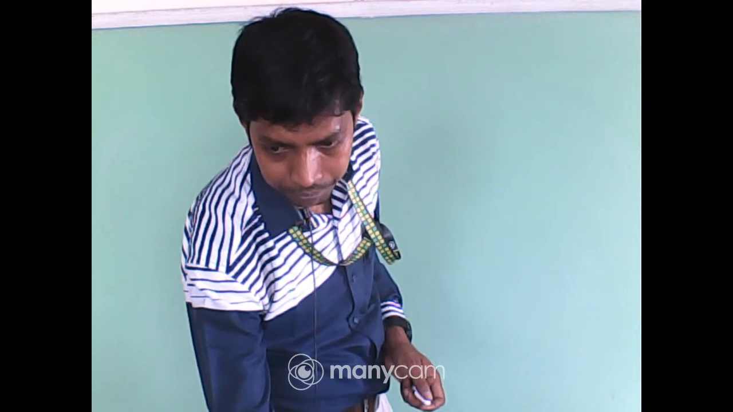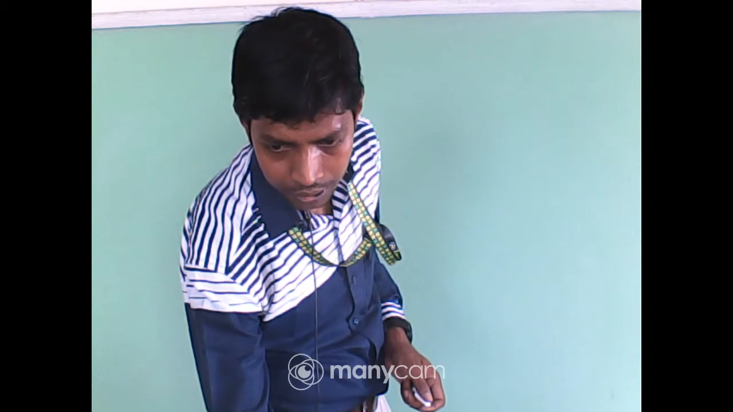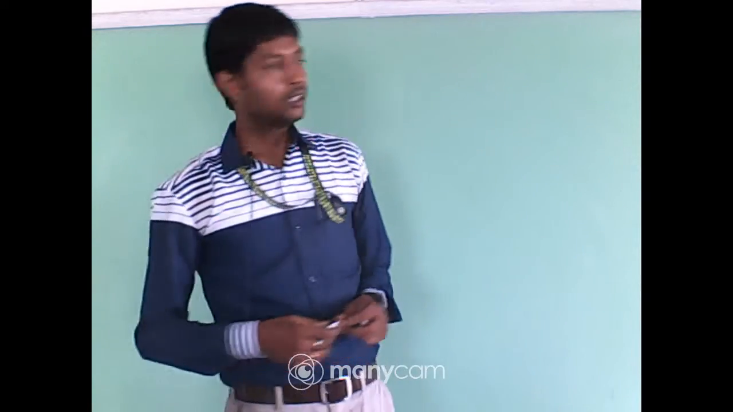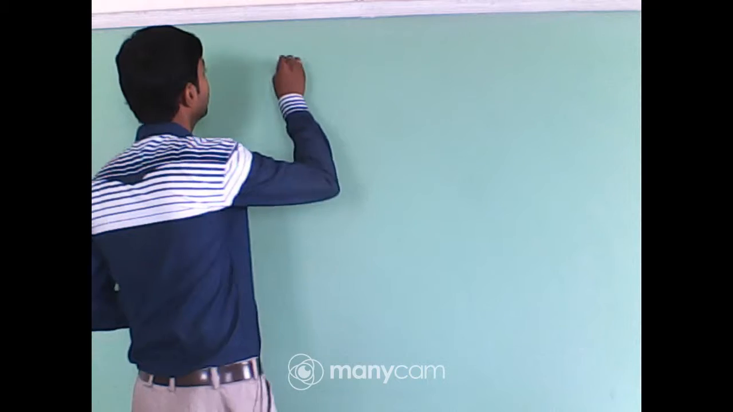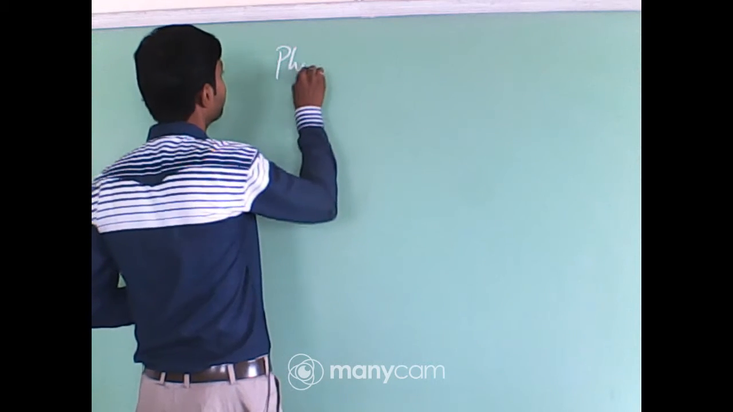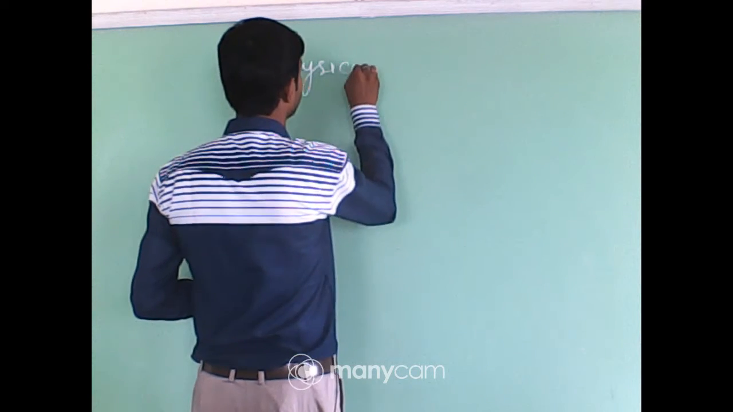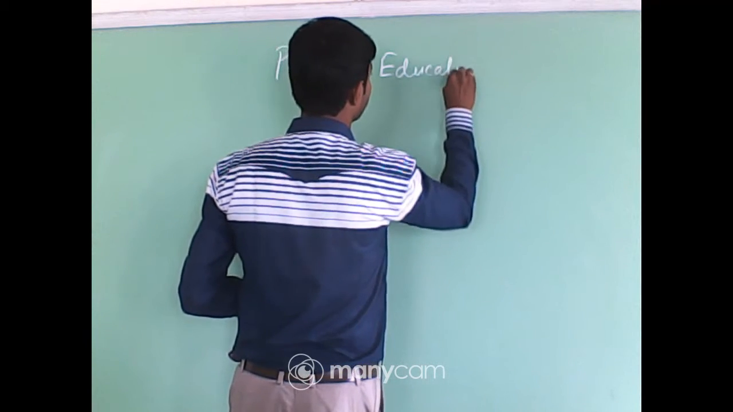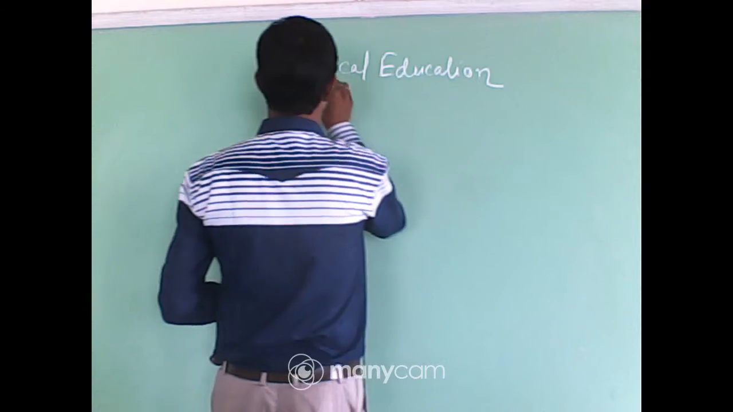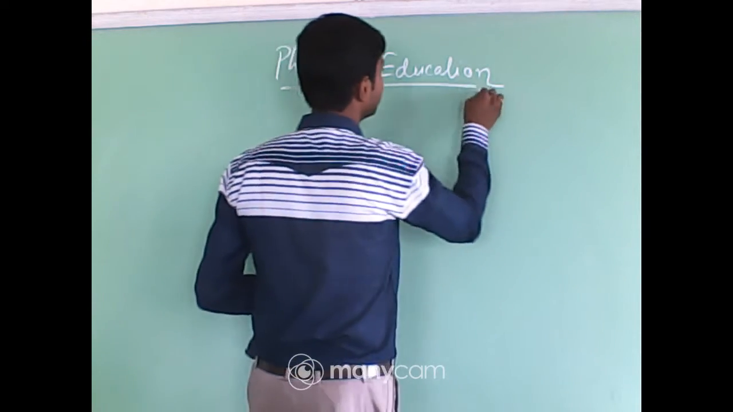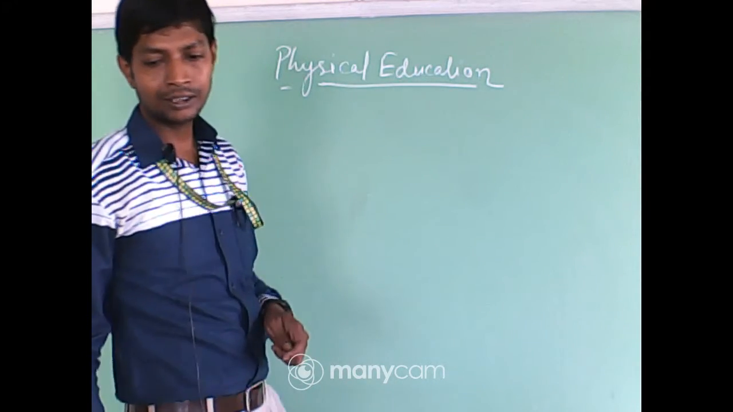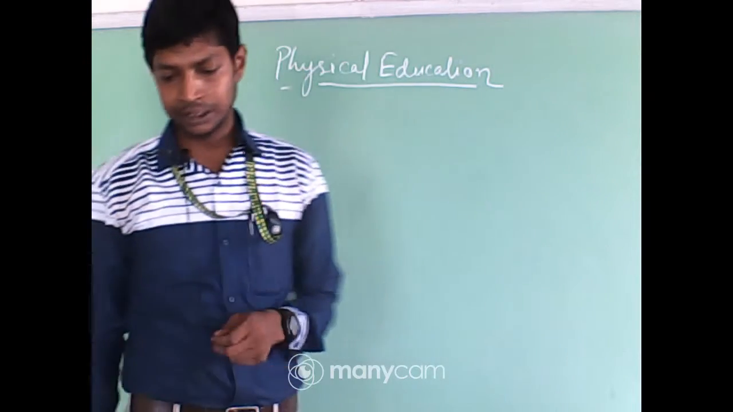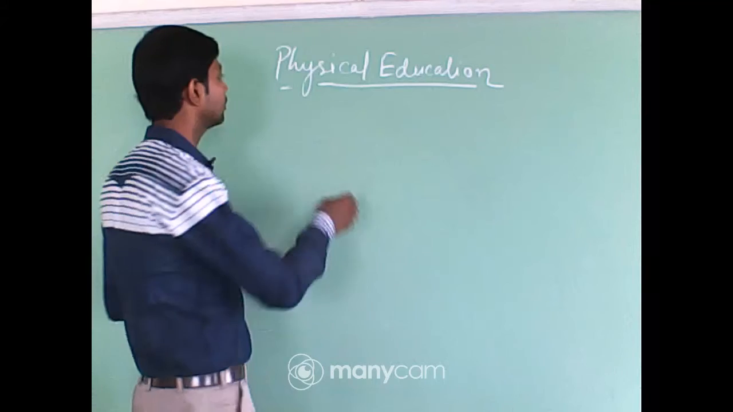So today we are just talking about the syllabus of physical education. As you are in science, the marks division is as follows, as in biology, physics and chemistry: 70 and 30.